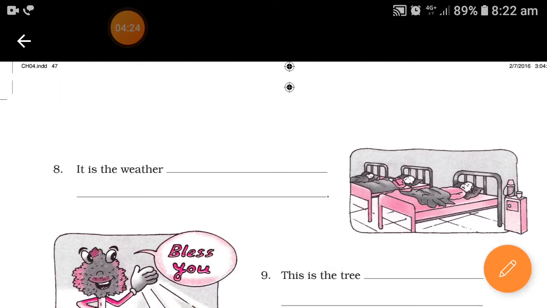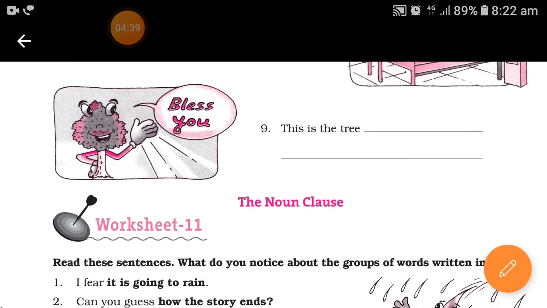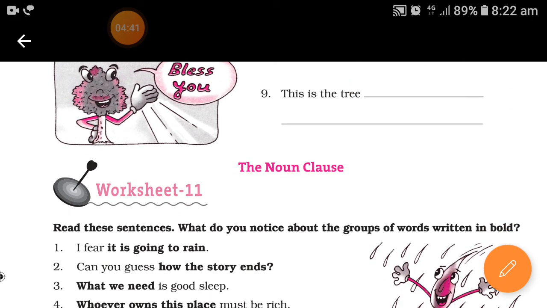It is the weather in which most of the people fall sick, or which makes people sick. This is the tree which gives blessings, or which is a wish tree. Next is the noun clause.